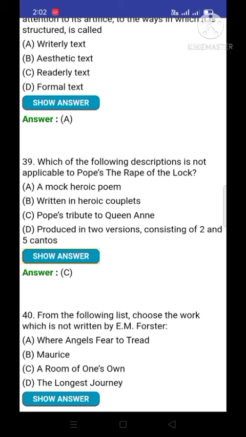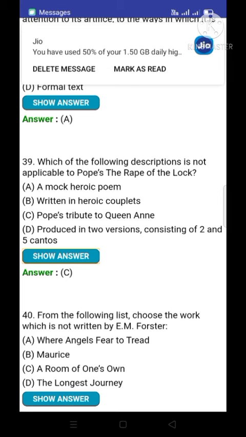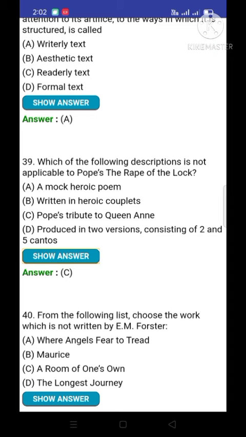And I am going to read those options, because The Rape of the Lock is very famous, and it plays a very important role in English literature by Alexander Pope. It was a mock heroic poem. It was written in heroic couplets. In the last video, I had discussed what a heroic couplet is. A heroic couplet is a two-line stanza.